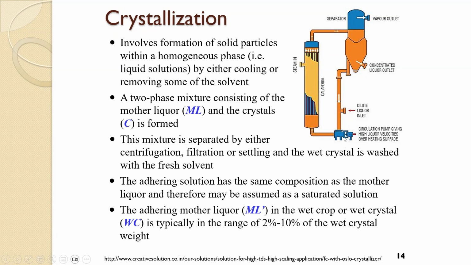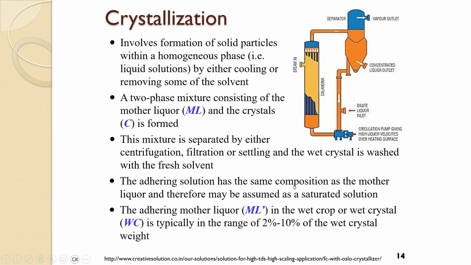So in here you can see that the steam is basically being used here. The steam is basically being used for heat exchange. Okay, so the dilute liquor inlet is here, and then as it flows through this, it heats up, and when it is heated, it evaporates, and then it becomes more concentrated to form the crystals.